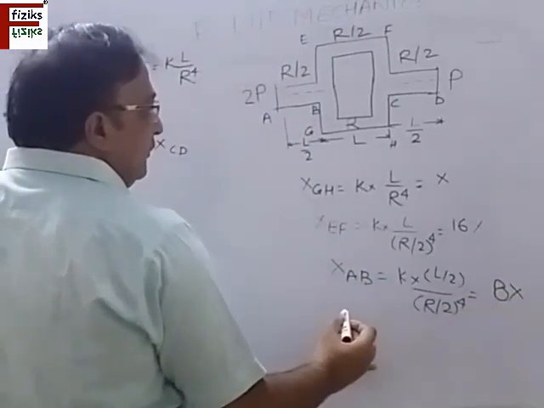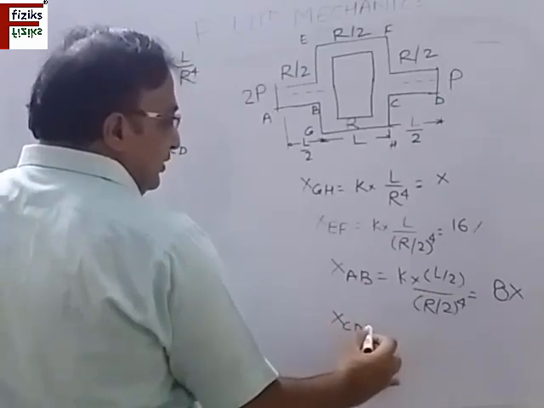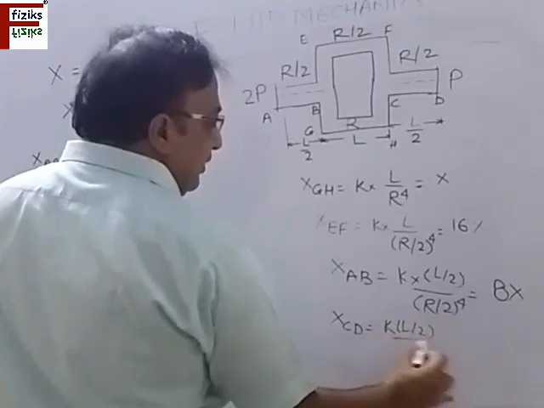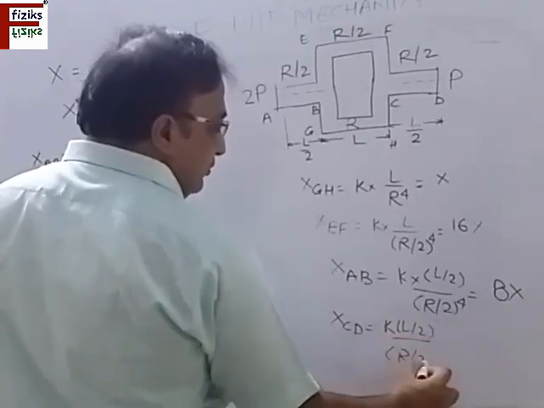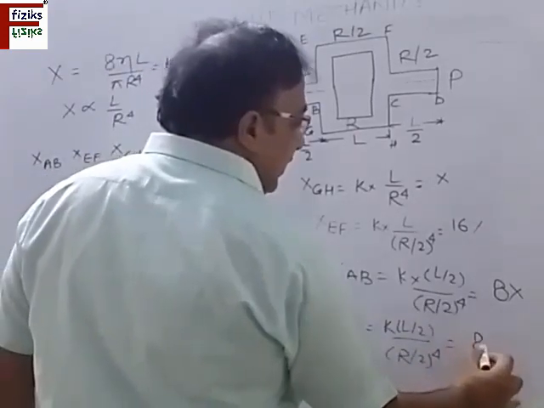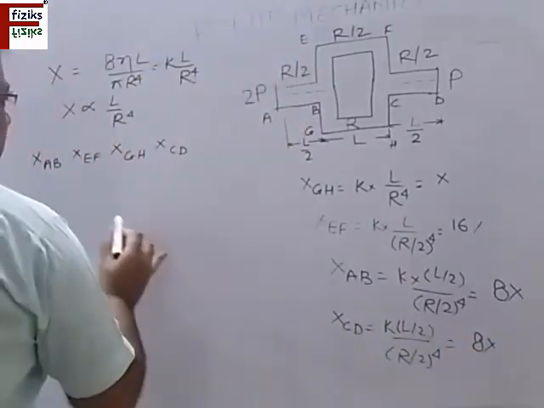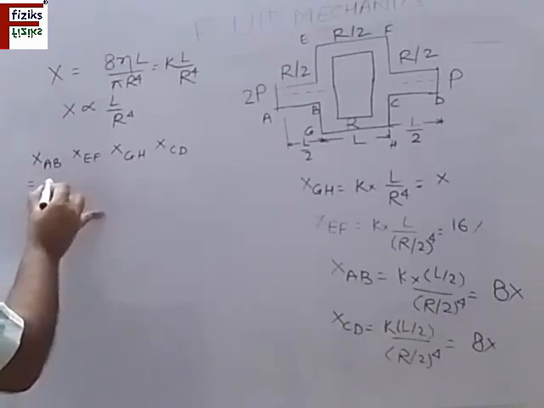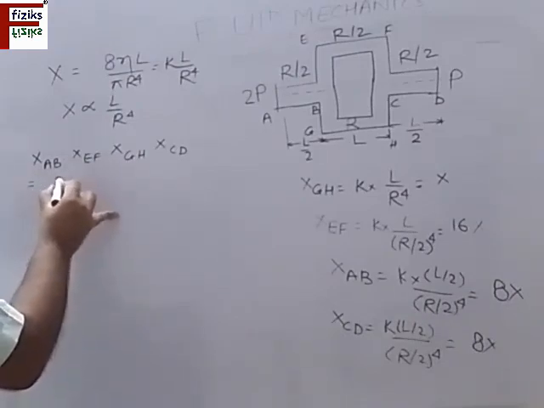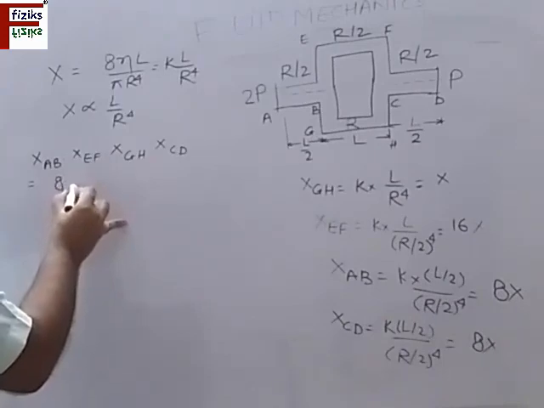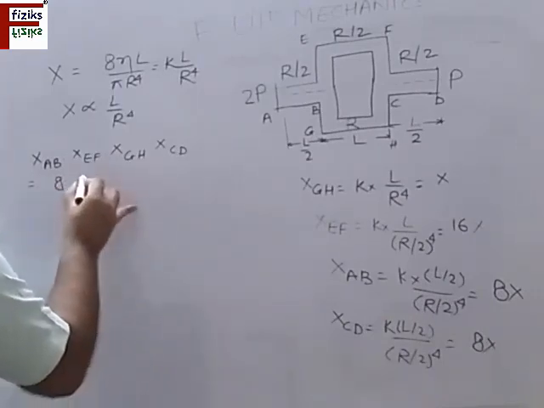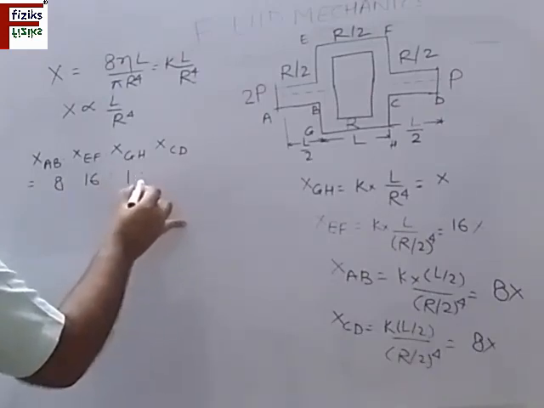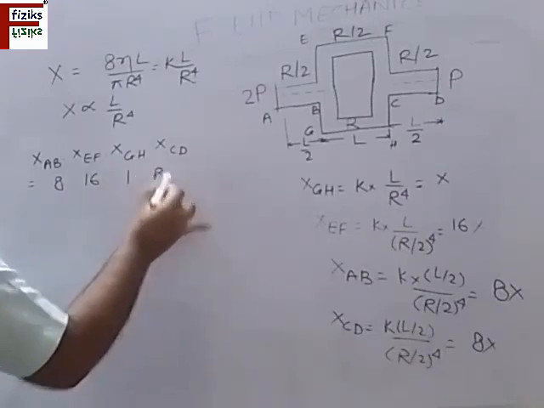And resistance of CD is K L by 2 divided by R by 2 to the power 4, also 8X. So we can show these values, writing the ratio here: XAB is 8X, EF is 16, GH is 1 and CD is 8.